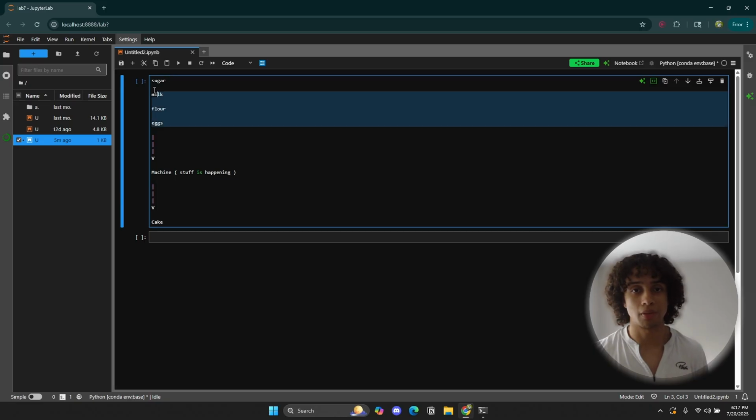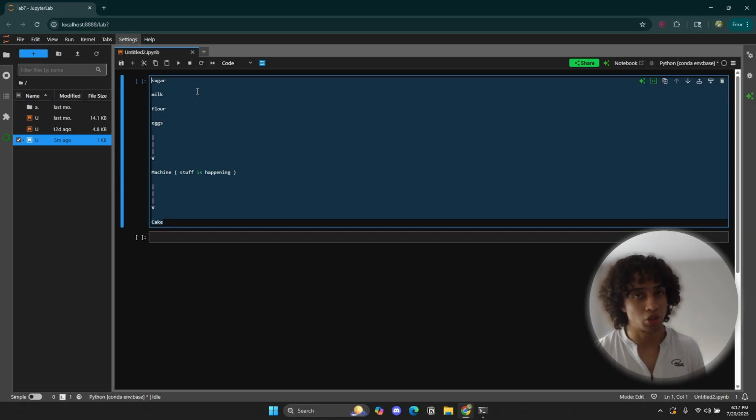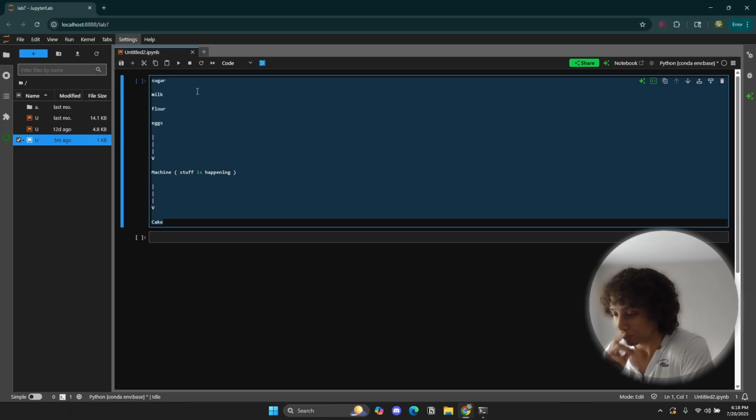You put ingredients into the machine and then you get something back out. But it's not an analogy that I want you to get married to. I don't want you to just focus on this analogy. But it can at least get you started with something. And that's what we want to do. We want to get started so that we can get to work and get our hands dirty. But this is not the analogy that I want you to get married to, because there are ways to define functions that are a lot more formal.